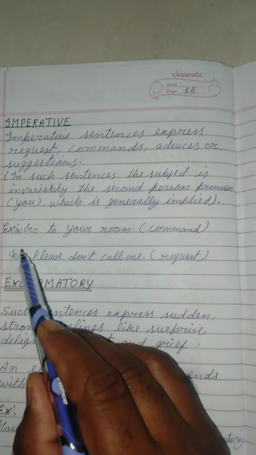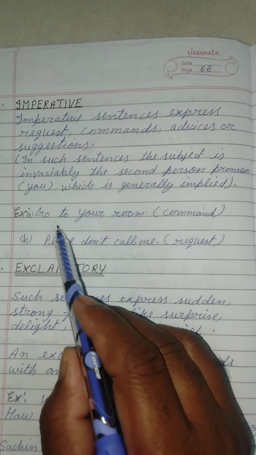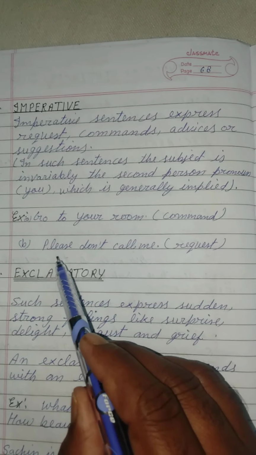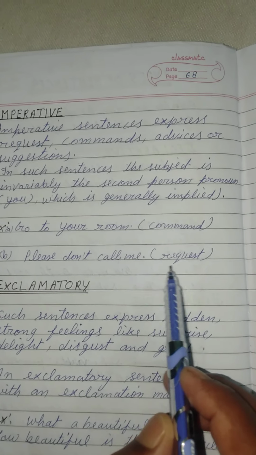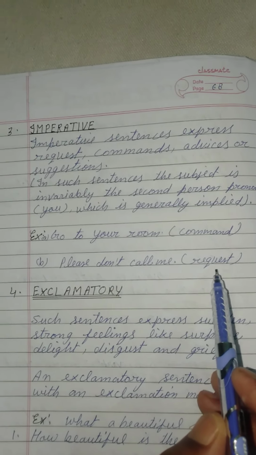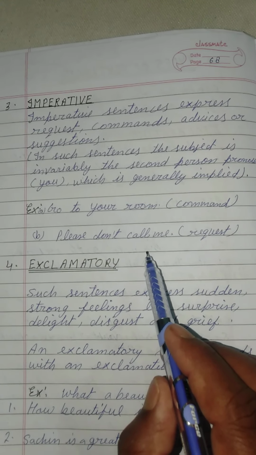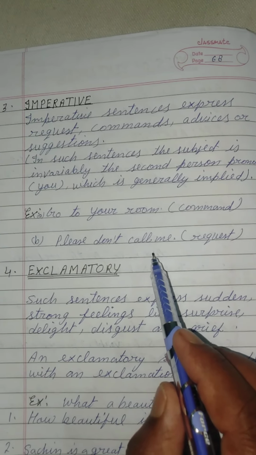Example: go to your room. This is a command. In the second sentence, please don't call me. This is a request. When we use please in any sentence, in that sentence we request.